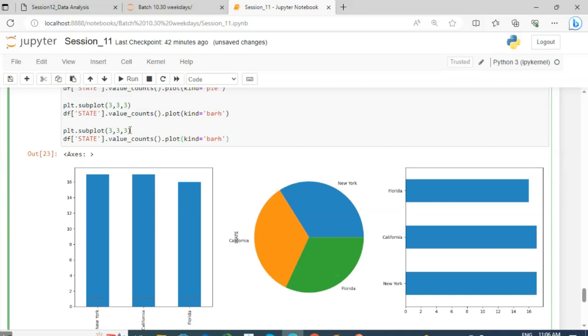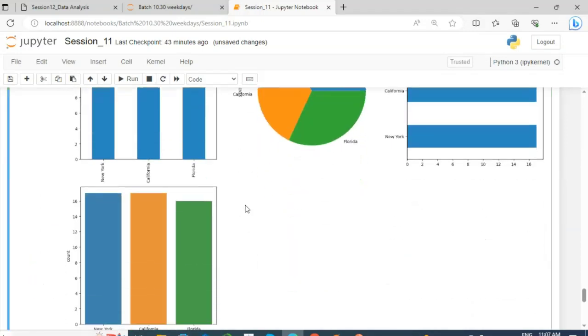Here, the fourth number, let's create a count plot: sns.countplot with x equal to df of state. And the output will be just like this.